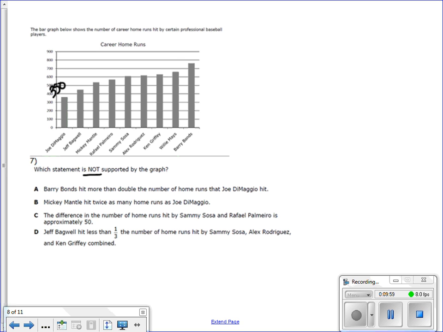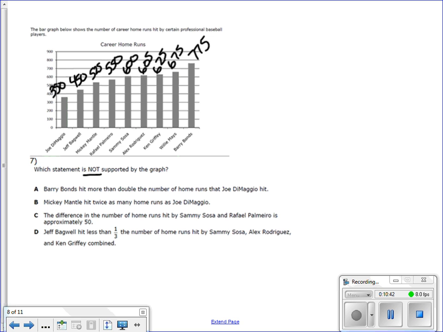Jeff Bagwell hit 450 home runs. Mickey Mantle hit 525 home runs. Rafael P. hit 550 home runs. Sammy Sosa hit 600 home runs. Alex Rodriguez looks like it's a little bit higher than 600, so I'm going to put 605. Ken Griffey hit 625. Willie Mays hit 675. And Barry Bonds hit 775.